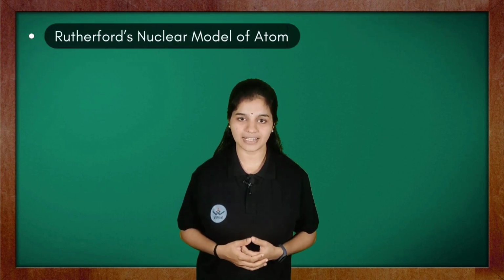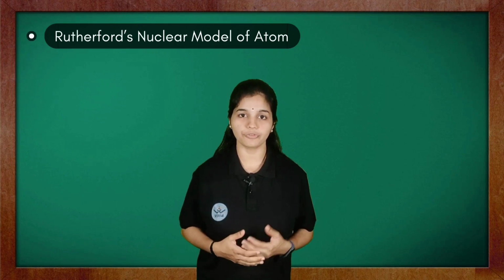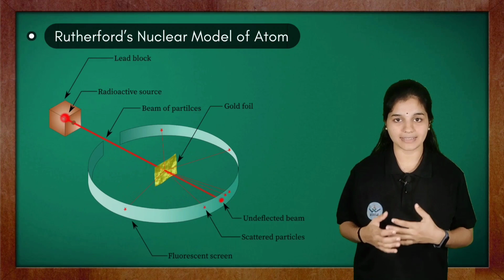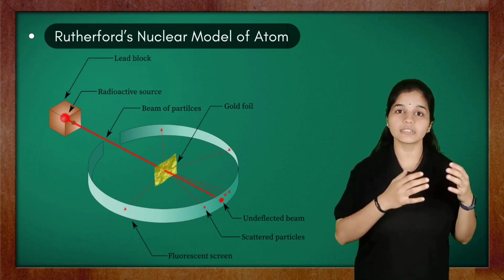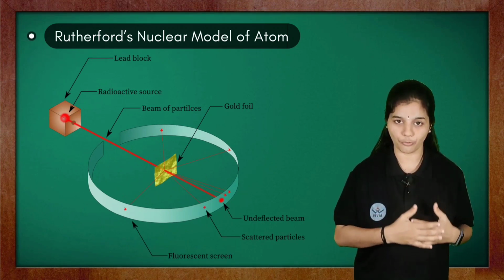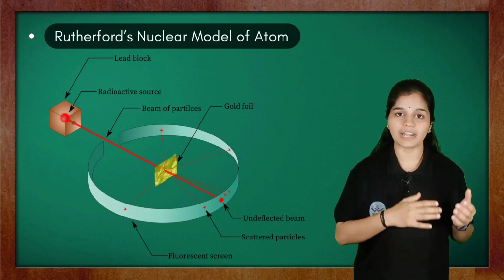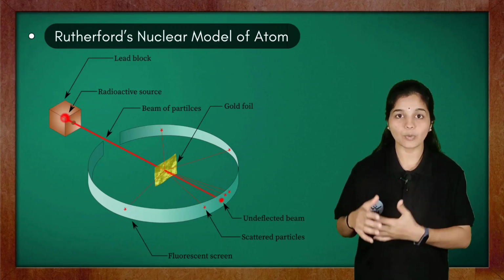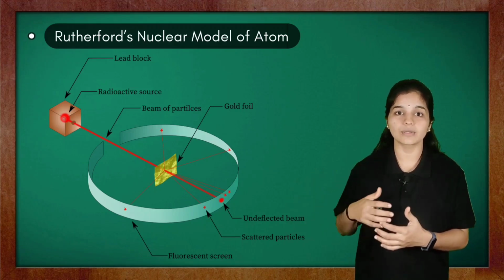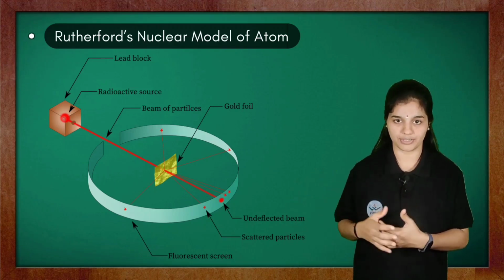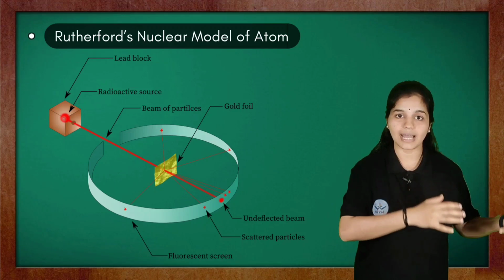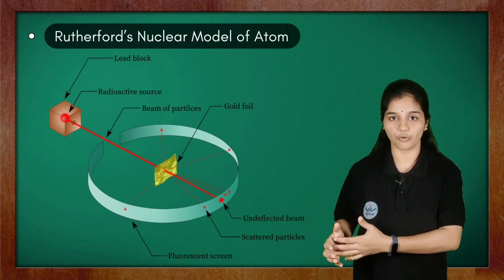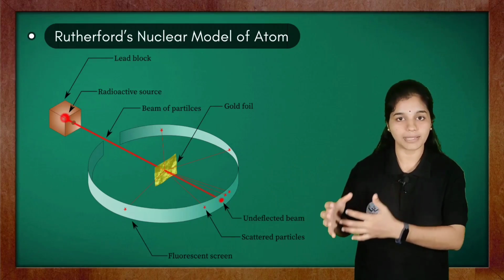Rutherford's experimental studies led to the proposal of the nuclear model of atom. In his alpha particle scattering experiment, Rutherford used a thin gold foil and he bombarded alpha particles from a radioactive source into the gold foil. This gold foil was surrounded by a circular zinc sulfide screen around it. Whenever these alpha particles, which have penetrating power, passed through the gold foil, there were spots made on the